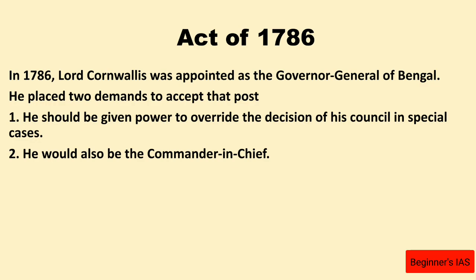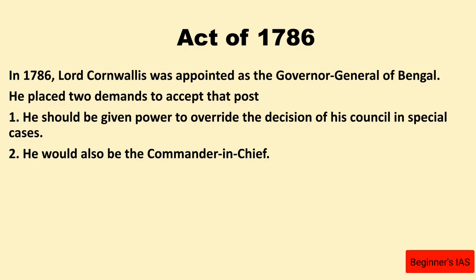He should be given power to override the decision of his council in special cases, and also he would be the commander in chief. These are the two demands put forward by Lord Cornwallis. Accordingly, the Act of 1786 was enacted to make both provisions.